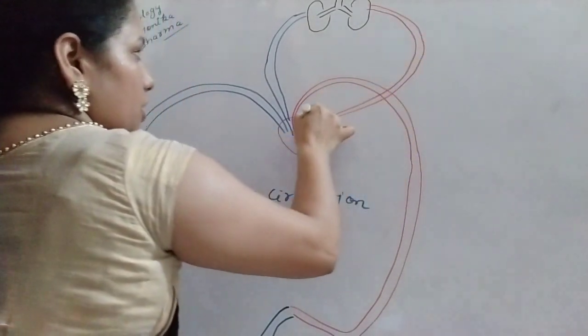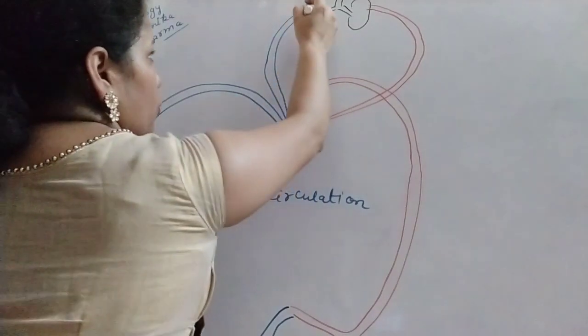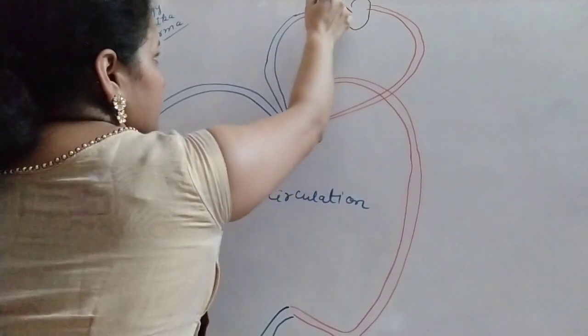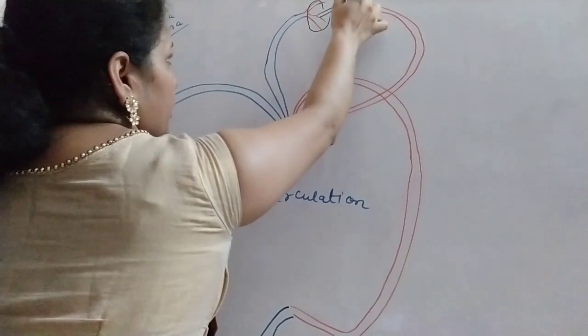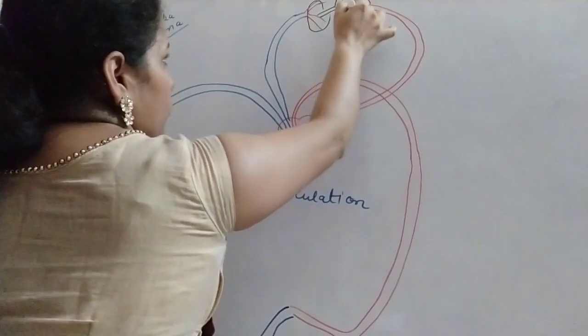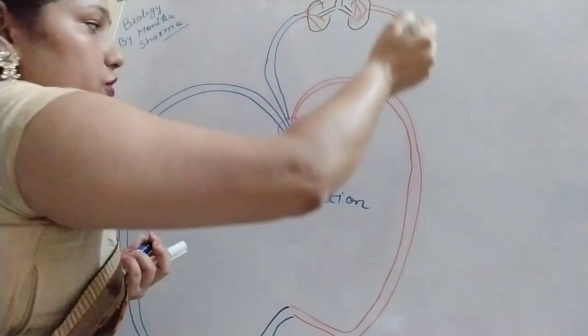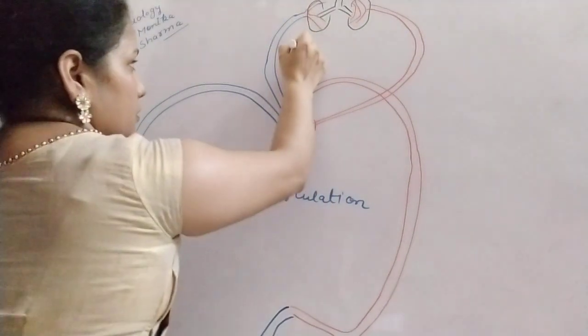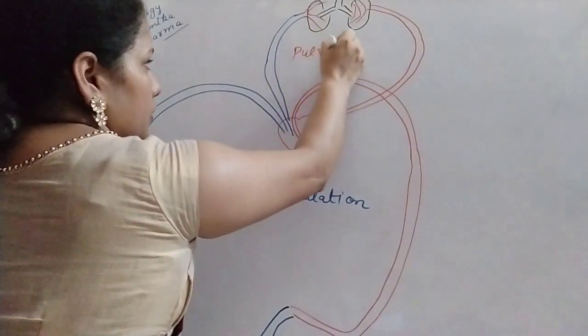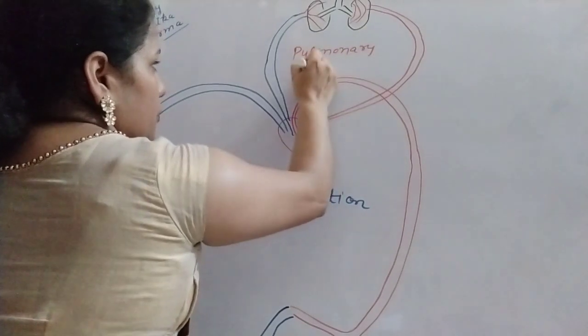So the circulation in the lung. Here also you can show the different blood capillaries. You can use the blue marker here and red here, because now the blood becomes oxygenated. So this is known as pulmonary circulation.